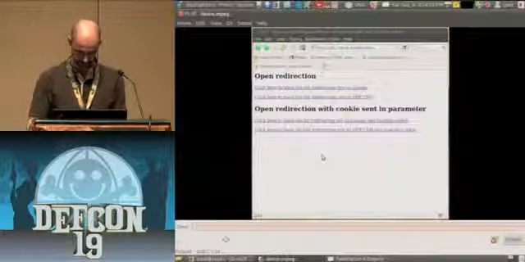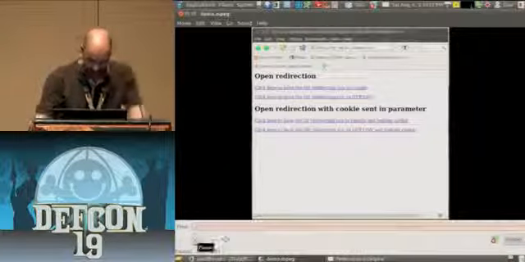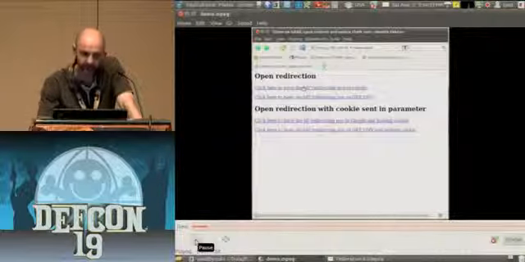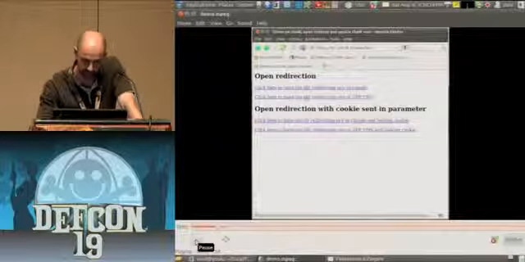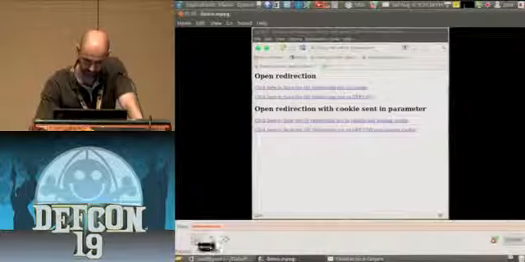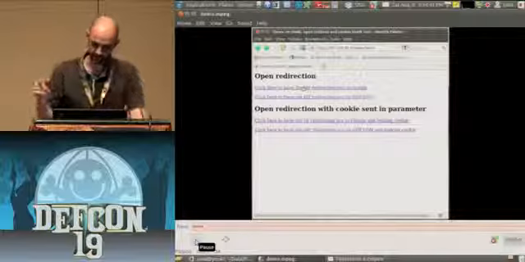So, let's see. At the beginning, you're going to see that this is just the open redirection vulnerability. Here you see that it's a GET request that goes to openidp.fido.no.